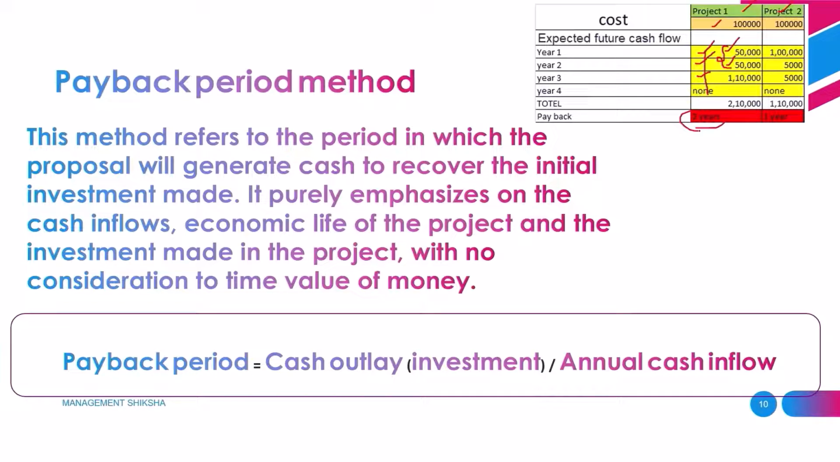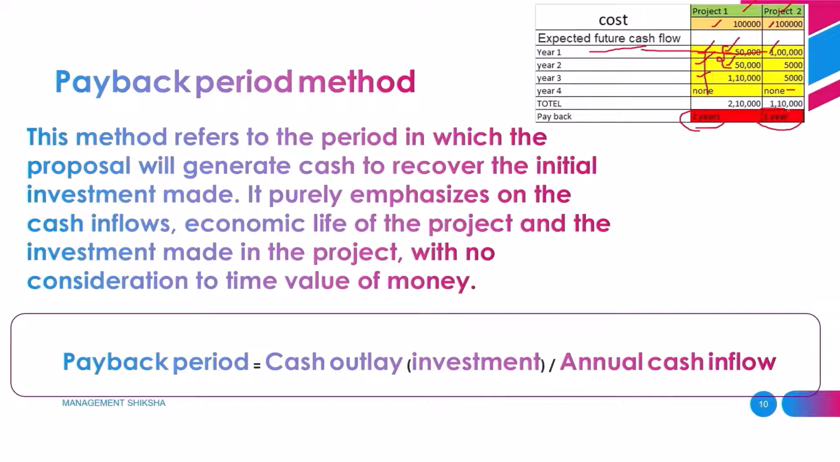Now we'll see the payback period for project 2. The inflows are 1 lakh at the end of the first year, 5,000 at the end of the second year and 5,000 at the end of the third year, and in the fourth year there are no inflows. They invested 1 lakh rupees and within 1 year they got the investment back. So the payback period for project 2 is 1 year.